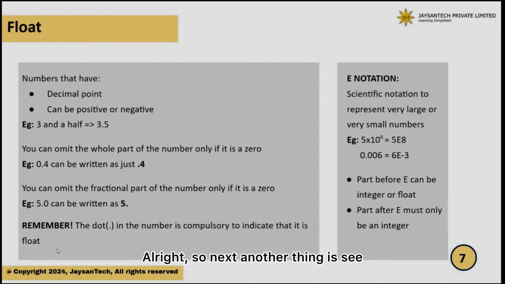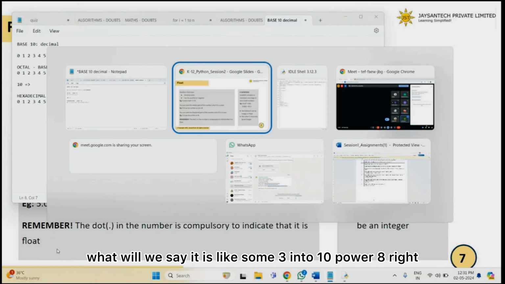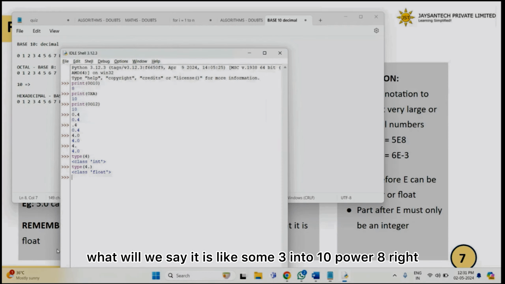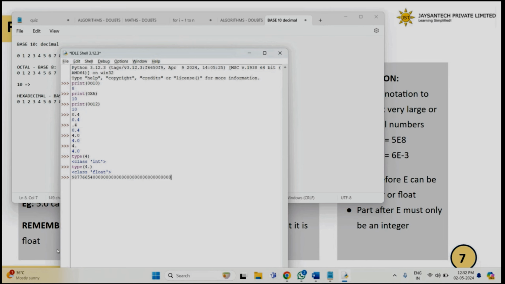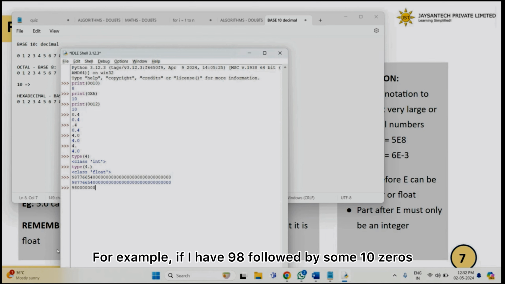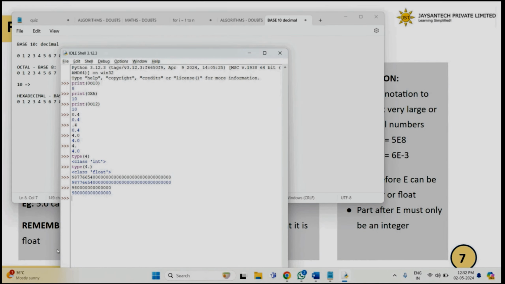Another thing is, when we have a very big number, for example, the speed of light, it is like 3 into 10 power 8, right? So when we write code, we cannot write out all the zeros. In maths, how will we write in short form, for example, 98 followed by some 10 zeros? 98 into 10 power 8.